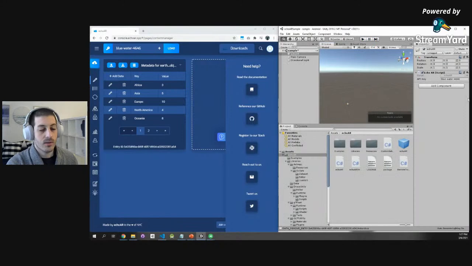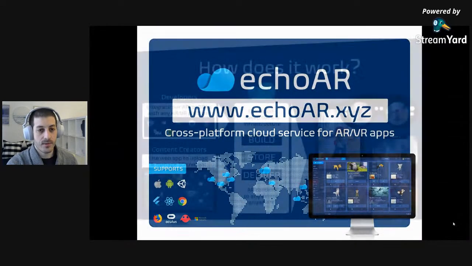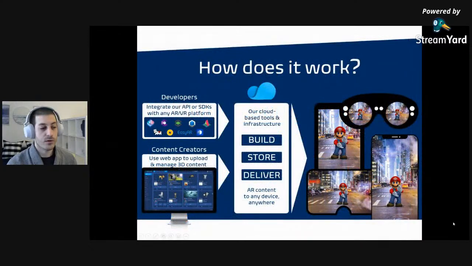Perfect. So let's recap a little bit. What do we see so far? We saw how you can build applications for mobile, web, Unity. If you're a developer, you can choose any platform out there and build whatever you want. If you're a content creator and you're not such a good coder, no worries. Everything we did in the beginning was no code at all. We just dragged 3D models, saw them in augmented reality, scanning QR codes and stuff like that. We build, store, and deliver that content to any device out there in the world.